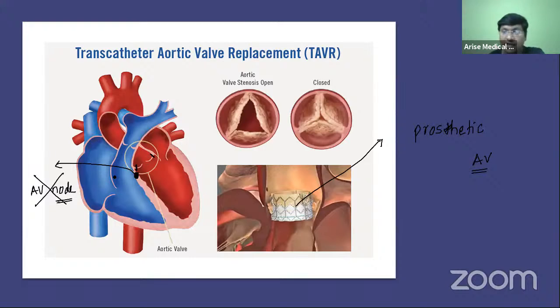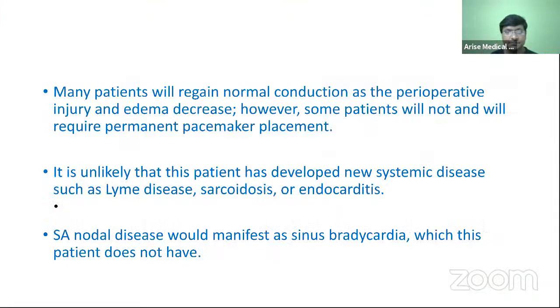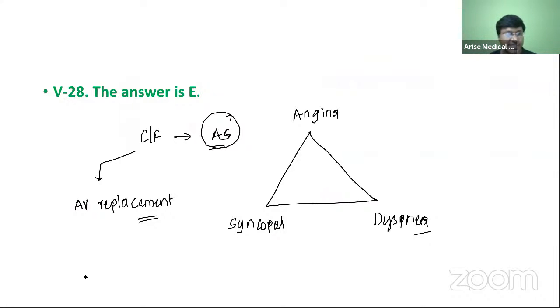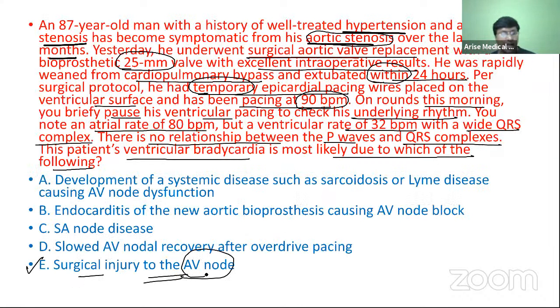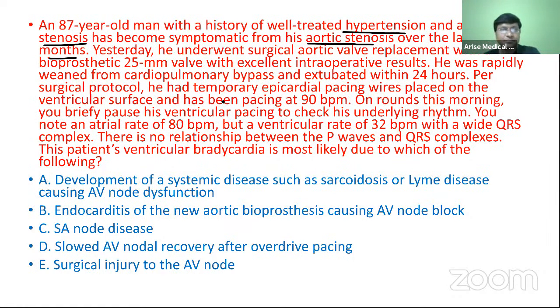That is the complication that has developed in our patient. How can you tell that this patient has a surgical injury to the AV node? Whenever the patient is on temporary epicardial pacing, the heart rate is maintained at 90 beats per minute. But whenever you pause his ventricular pacing, the ventricular rate is falling to 32 beats per minute.